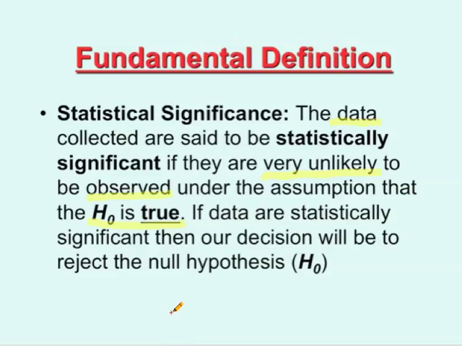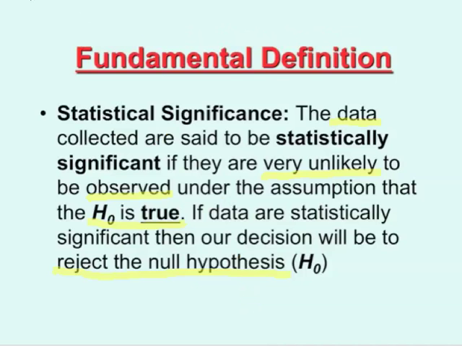Then I'm going to go out and collect some data. If that data was highly improbable or highly unlikely to be observed under that assumption that the null was true, then the null must not be true. So we'll reject that and accept in its place the alternate hypothesis. So if the data is statistically significant, that is equivalent to saying reject the null hypothesis.